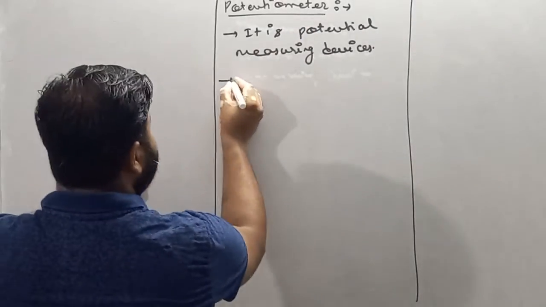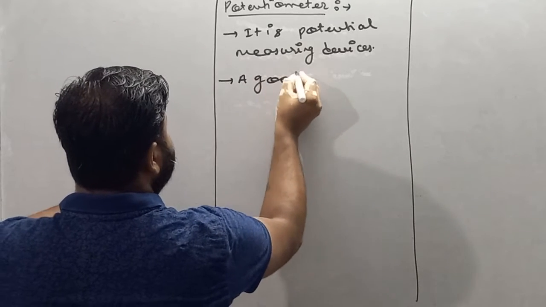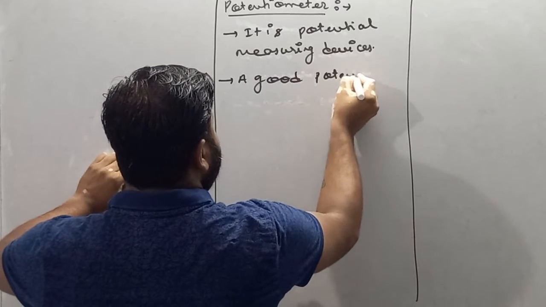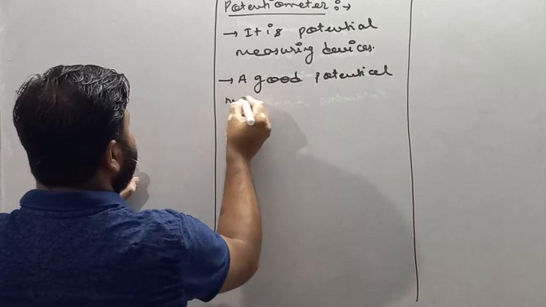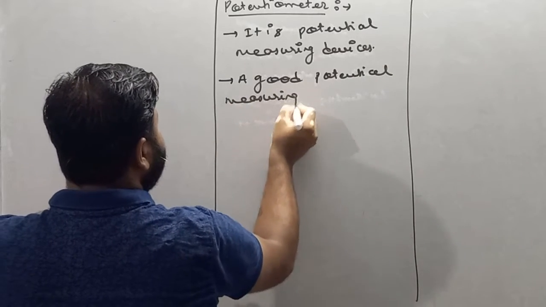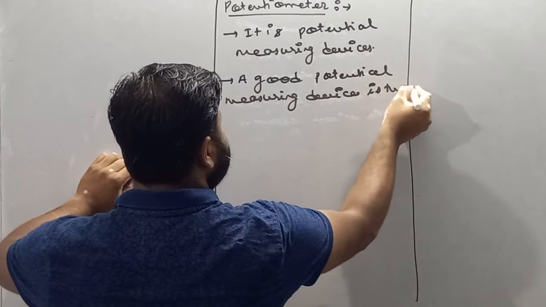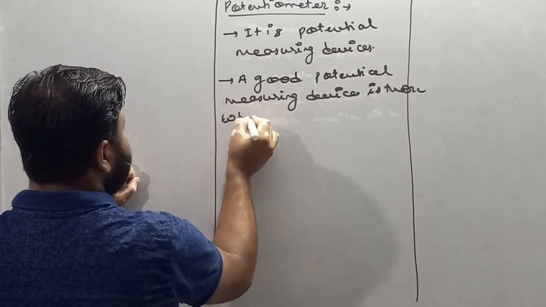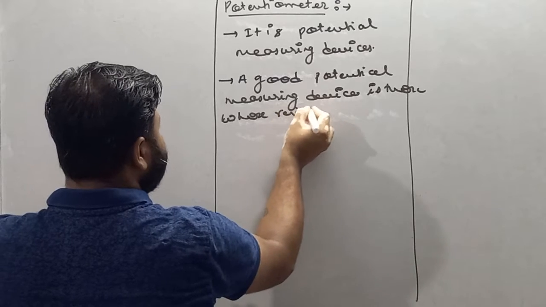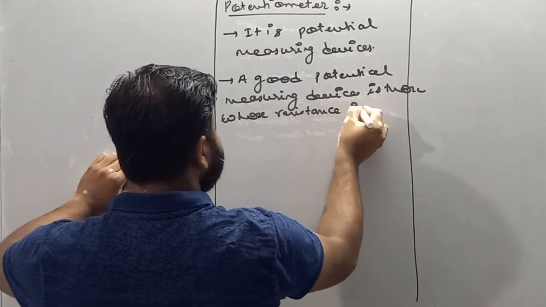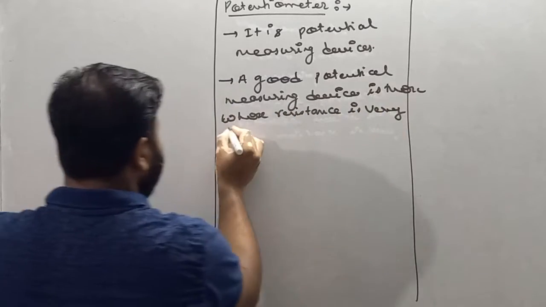Remember, I am writing here: a good potential measuring device is one whose resistance is very high.